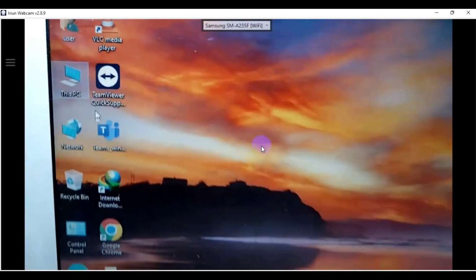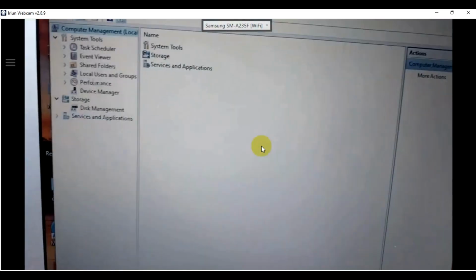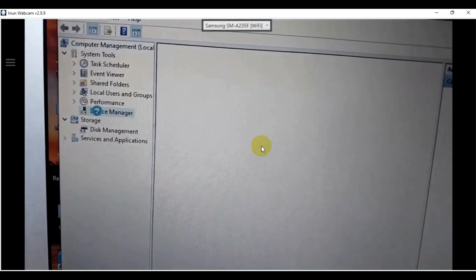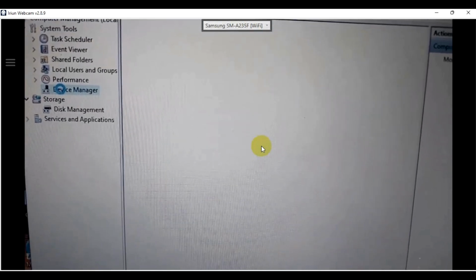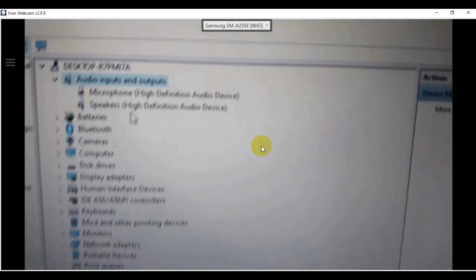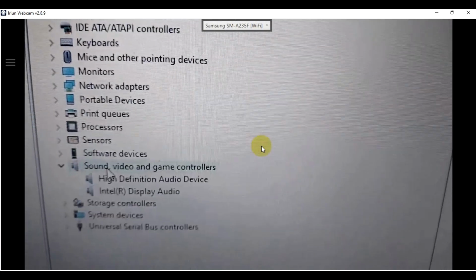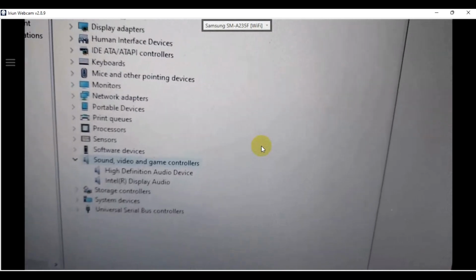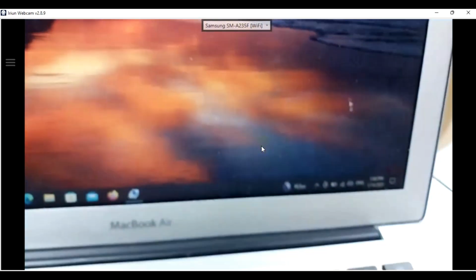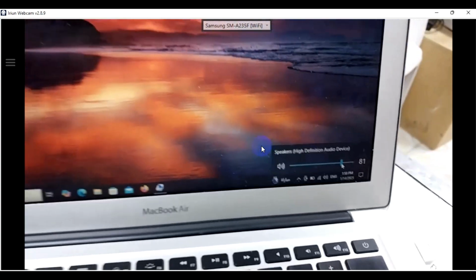Manage. Device manager. I am just checking. Sound is enabled. See, sound high definition is enabled, but the sound is still not working. What do I have to do? I will see. Just wait.